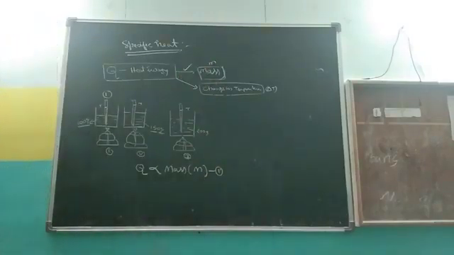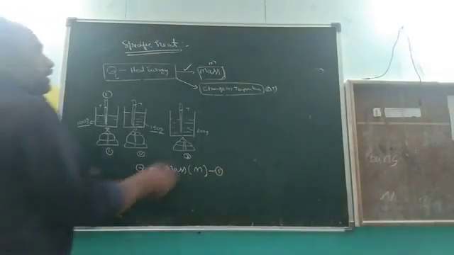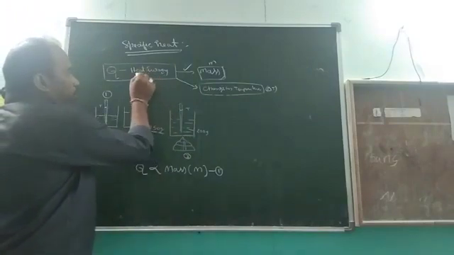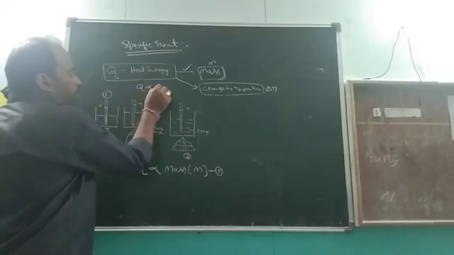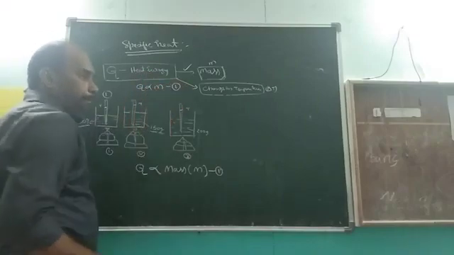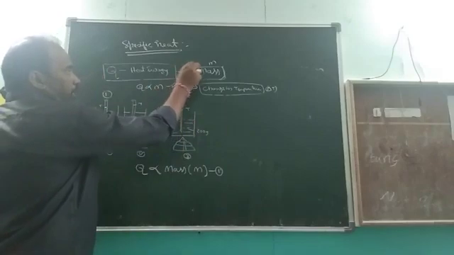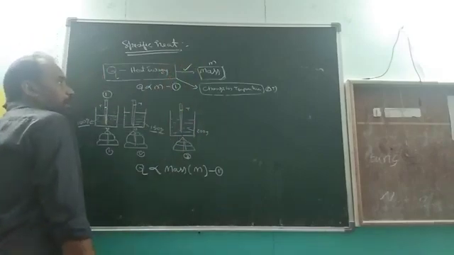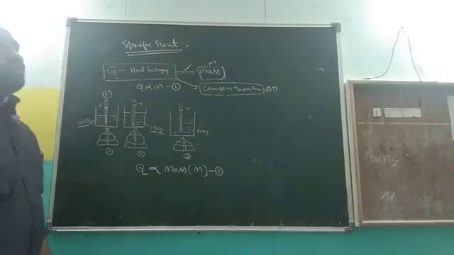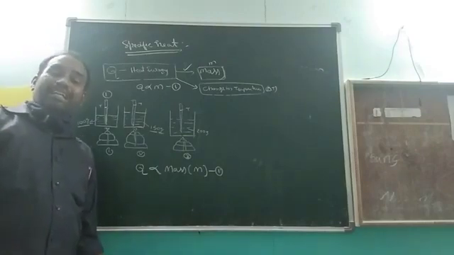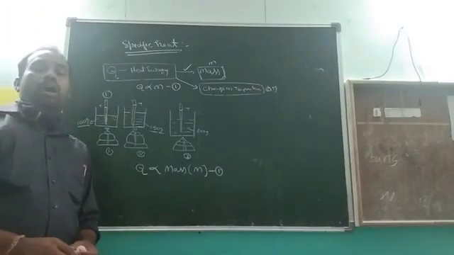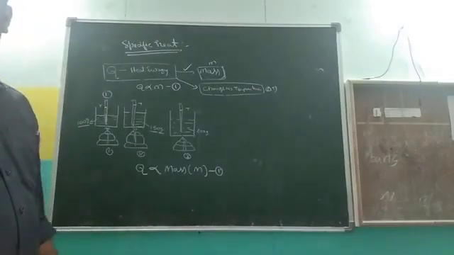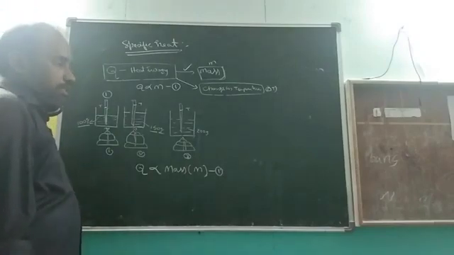In the same situation, we now observe the second relation. Here I am writing the first relation: Q is proportional to m. This is the first relation, and it is over. What is the relation between the heat energy and mass? The heat energy is directly proportional to the quantity of the substance. Which heat energy? Gained or released. The gained or released heat energy is directly proportional to the mass of the substance.